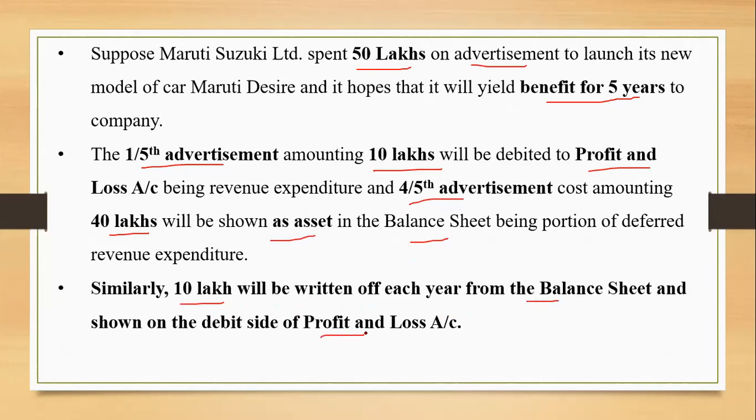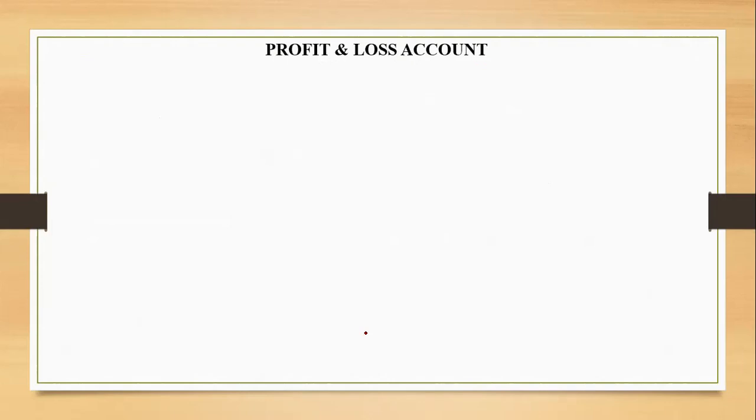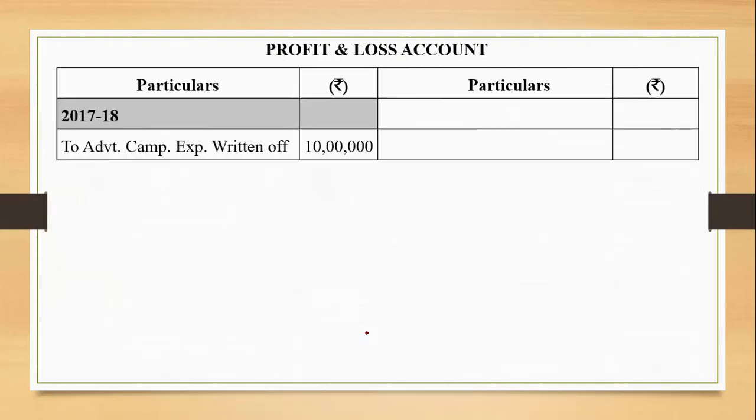In profit and loss account, how do we show this? In the first year, 2017-18, we just take an example. The total amount spent is 50 lakhs. Out of 50 lakh, 1/5 amount, that is 10 lakh, will be written off over here, and this is how we write it: in particulars, advertisement campaign expenses written off, rupees 10 lakhs.